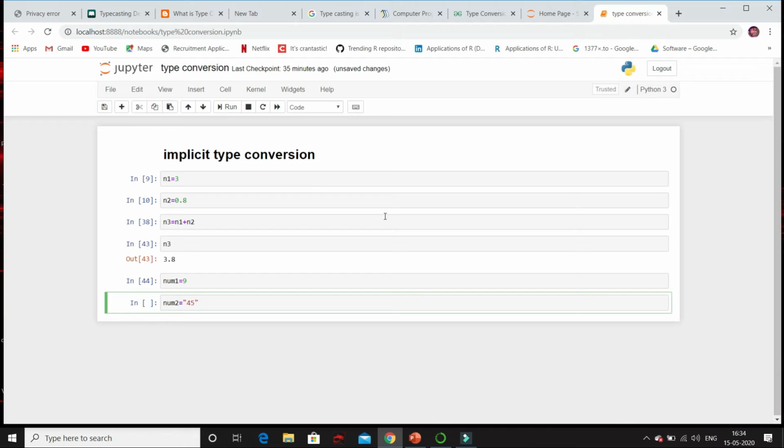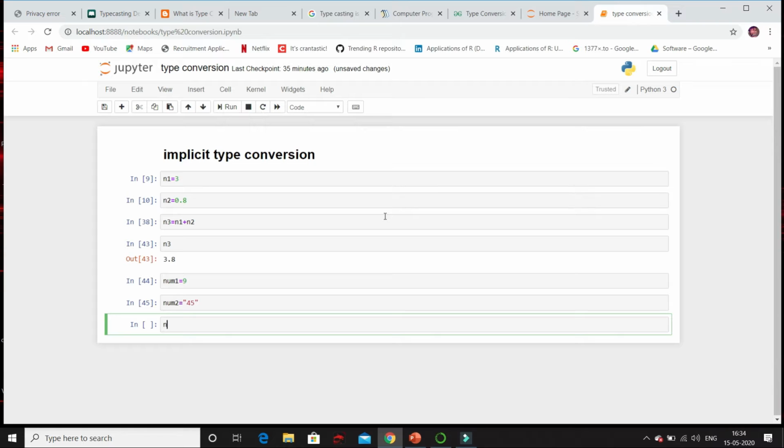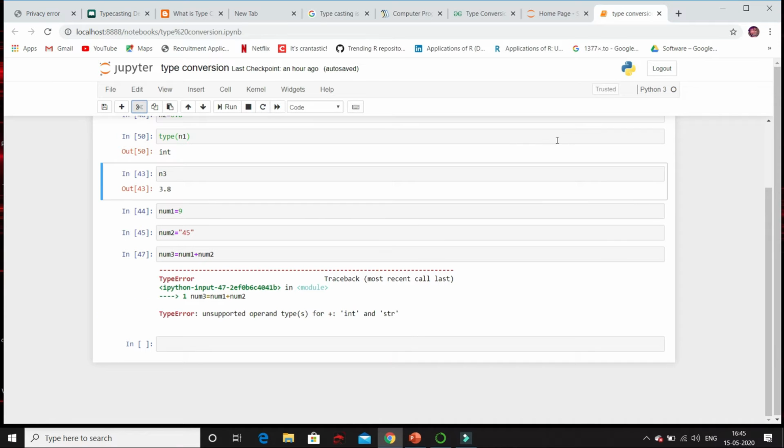We know anything we put inside double or single quotes is considered a string. So I will add num1 and num2 and put the result in num3. Now when we run this, we are getting an error. That is unsupported operand type: plus cannot be used between int and string.